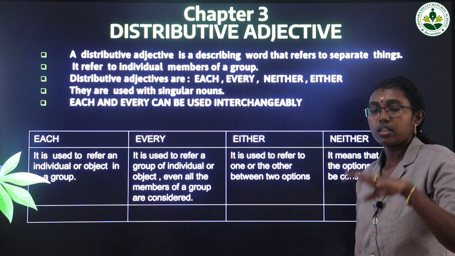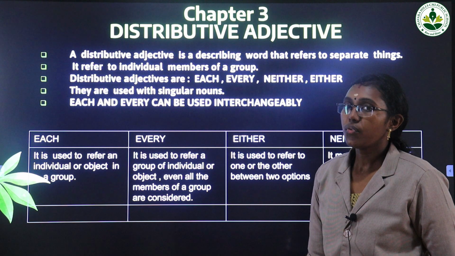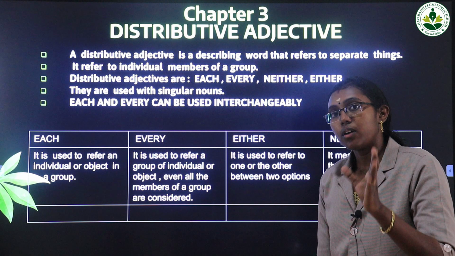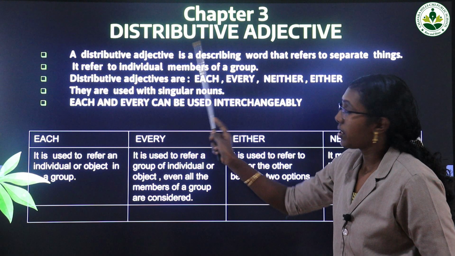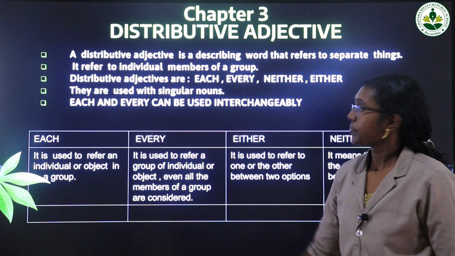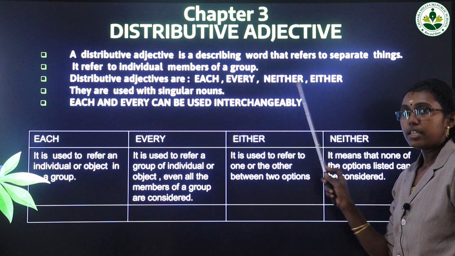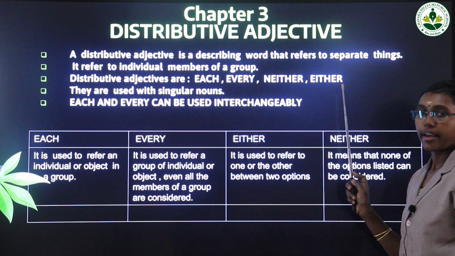If you are focusing on a group, in a group there will be a number of members. So we have to focus on the particular one, or we have to take the whole group as one. There we can use a distributive adjective. Then the main distributive adjectives are: each, every, neither, either.